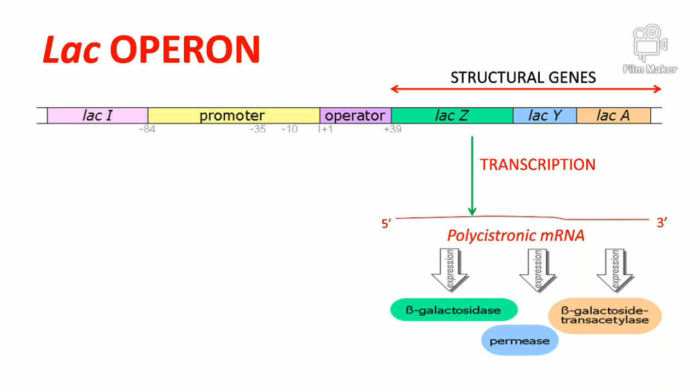After that, this polycistronic mRNA is split according to the sequence of the structural genes, and they undergo translation separately. The sequence of Lac Z finally gives rise to beta galactosidase enzyme, then Lac Y forms permease, and Lac A forms beta galactoside transacetylase enzyme.